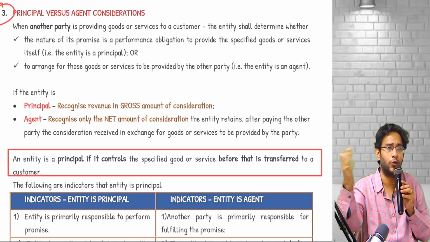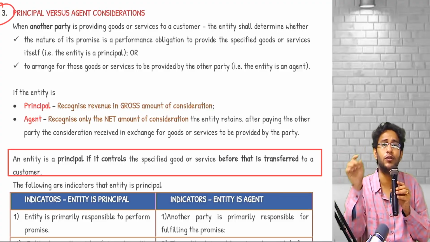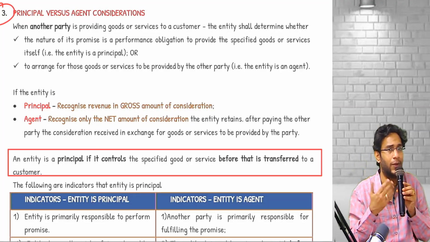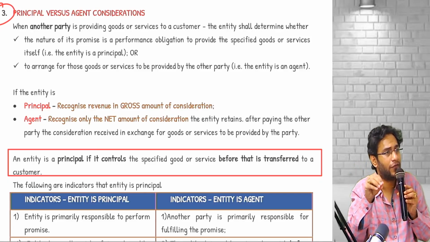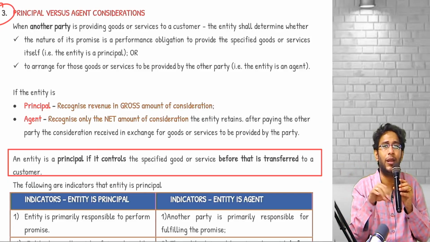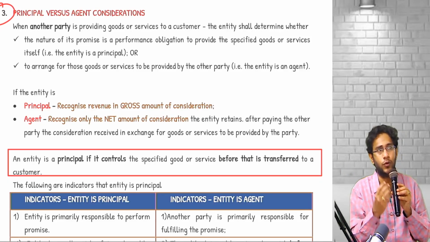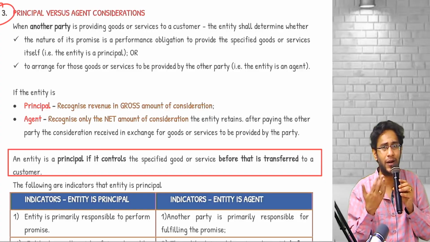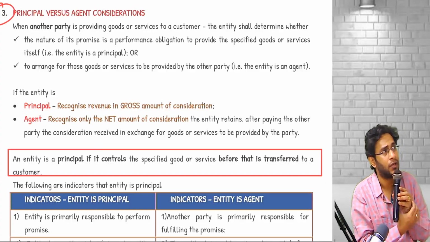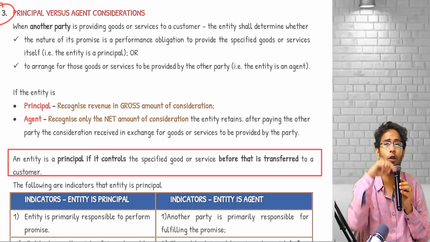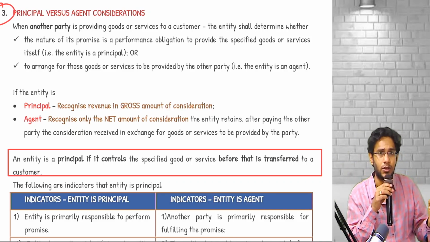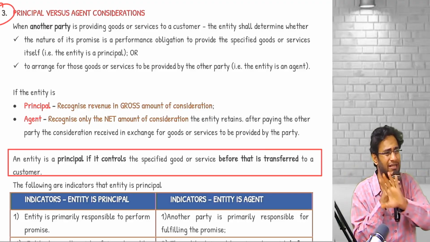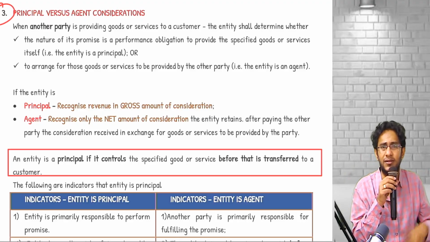Customer will take the goods, customer will pay money to you. Just because you are receiving the money, it does not make you the seller. You are entitled to a particular amount of commission, but the entire remaining amount you have to pay back to me. So, it's a story of principal and agent. General concept everybody knows: for the principal, the entire gross amount should be recognized as revenue, whereas the agent should recognize only commission as revenue. As a principal, everybody understands this. In this, no complication is there.